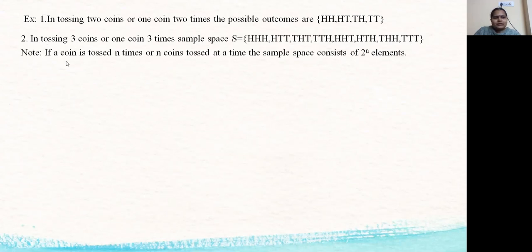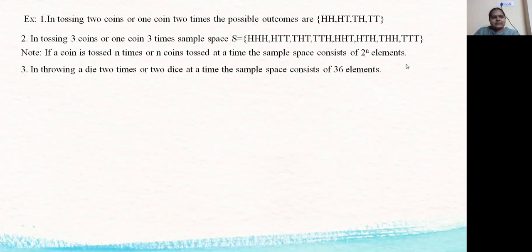Note, if a coin is tossed n times or n coins are tossed at a time, the sample space consists of 2 power n elements. So in this case 2 power 2, that is 4. In this case 2 power 3, that is 8. So if we are tossing a coin n times, then we will get 2 power n elements in its sample space.